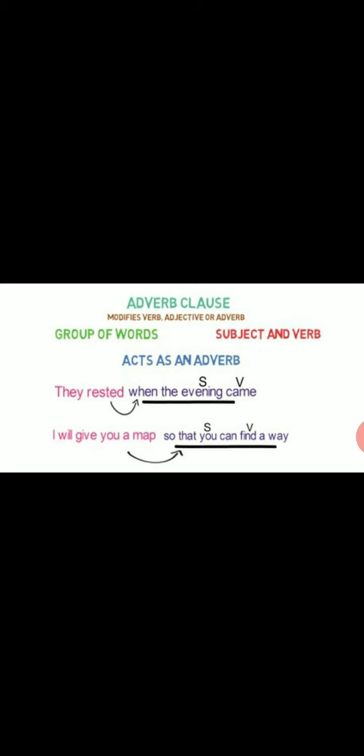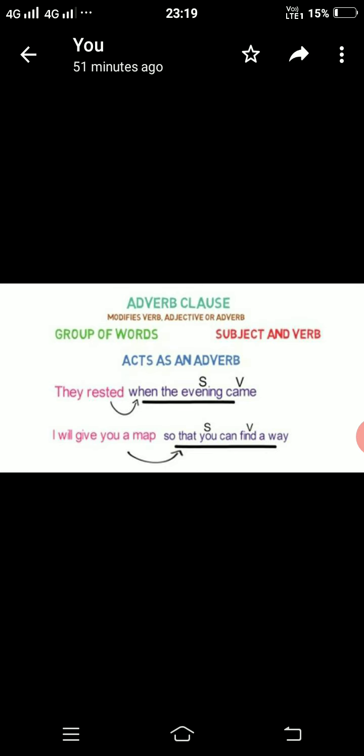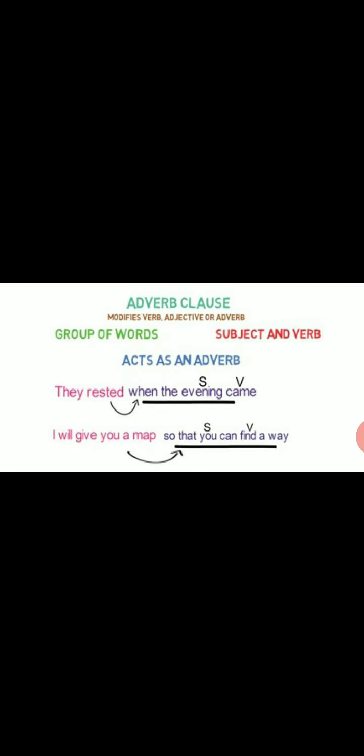The example is, they rested when the evening came. So here, students, when the evening came is a clause as it has its subject, evening, and a verb, came, and it is describing the verb rested. So it is an adverb clause.